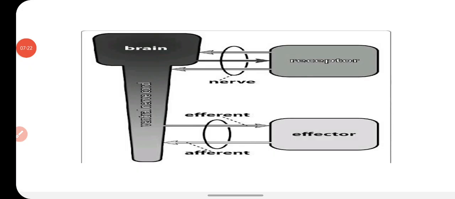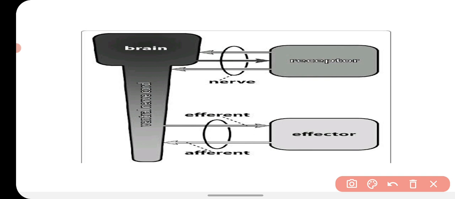The receptors present in our sense organs perceive the stimulus, and then that stimulus changes into an electrical impulse, and that electrical impulse goes to the spinal cord via nerve, and then it goes into the brain.